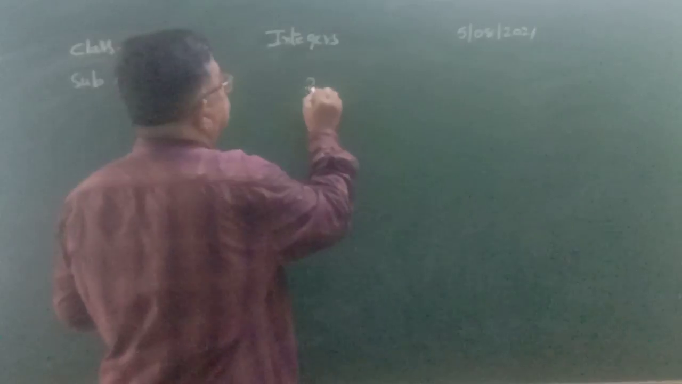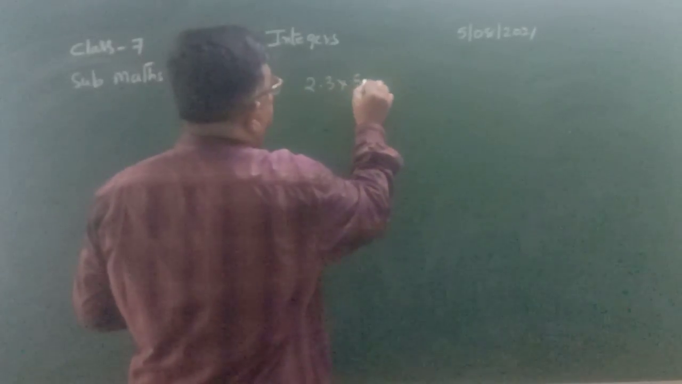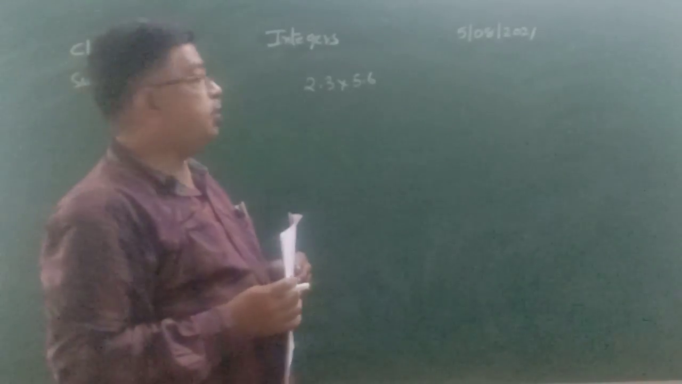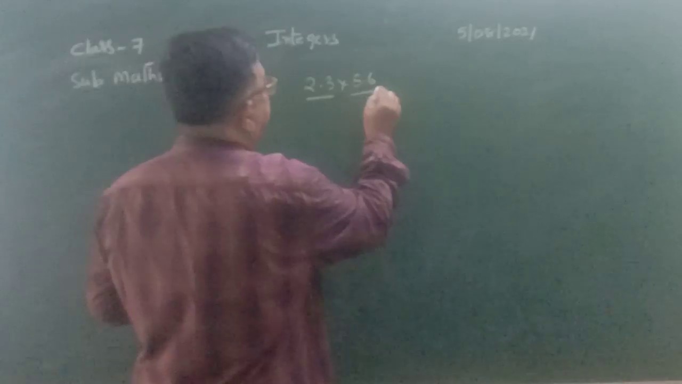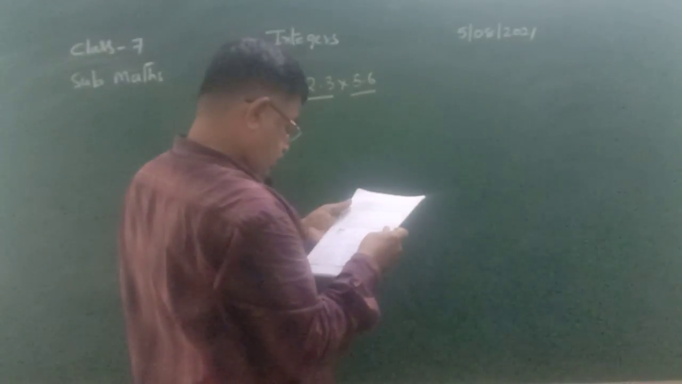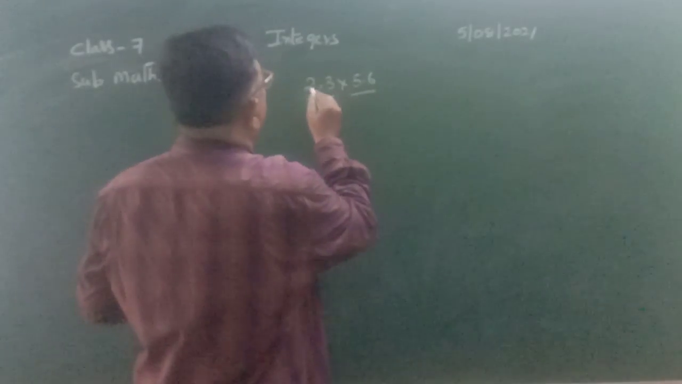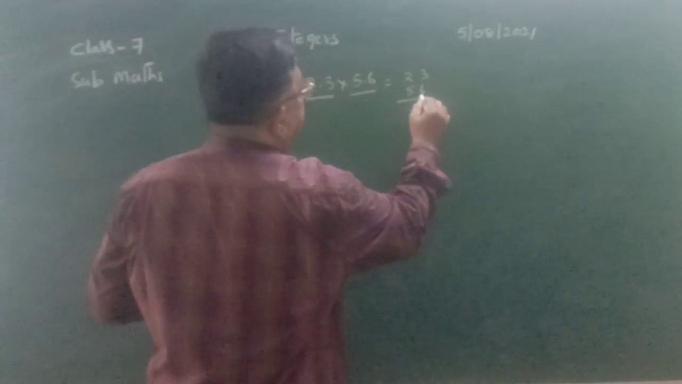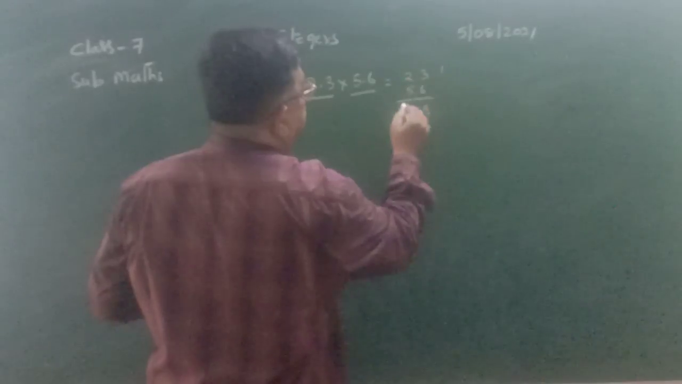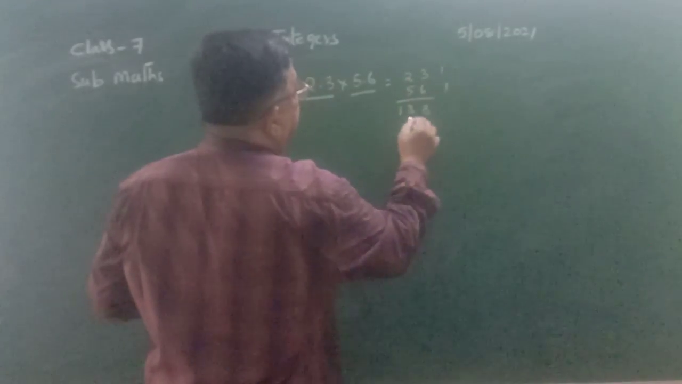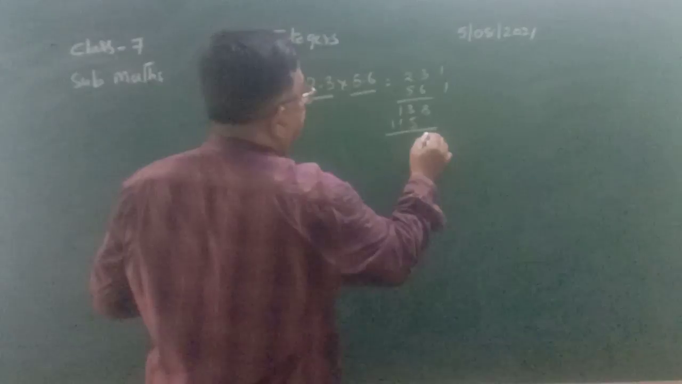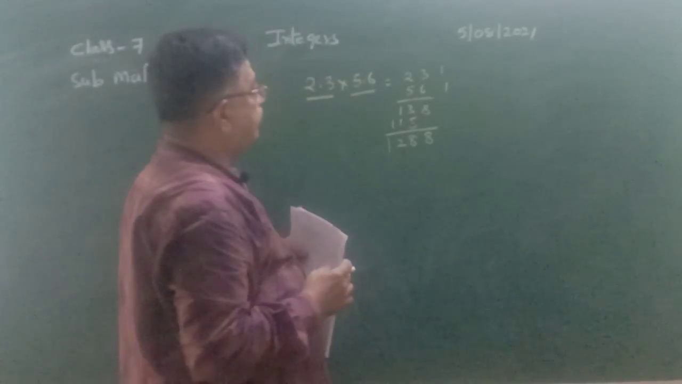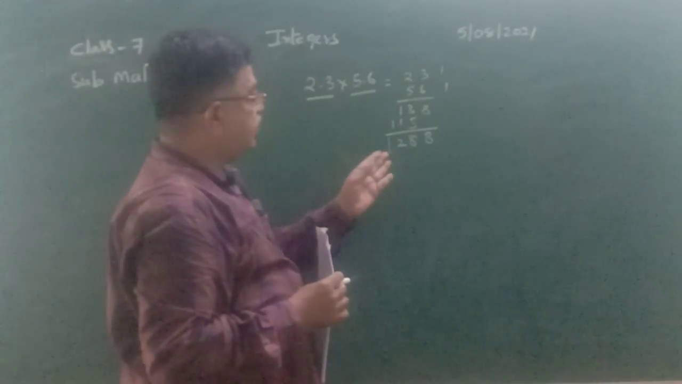Suppose I multiply 2.3 into 5.6. You are multiplying two decimal numbers. How to multiply these? 2.3 into 5.6. I multiply 23 and 56 first. 6 3s are 18, 6 2s are 12 plus 1 is 13, 5 3s are 15, 5 2s are 10 plus 1 is 11. So the product of 23 and 56 is 1288.